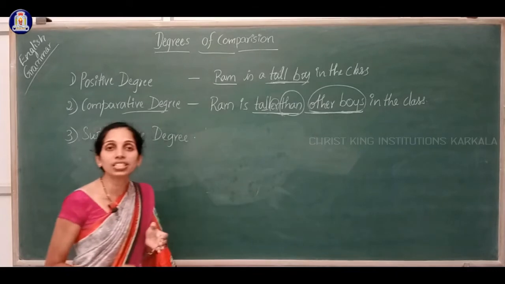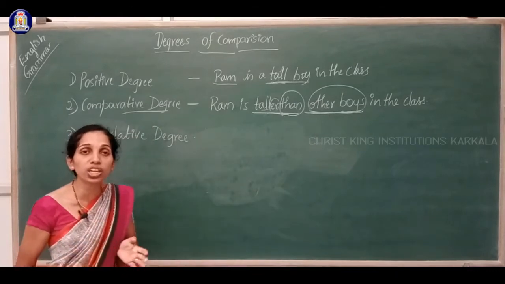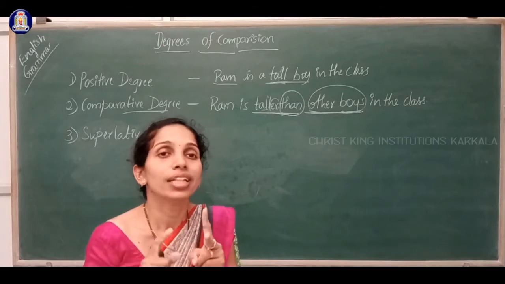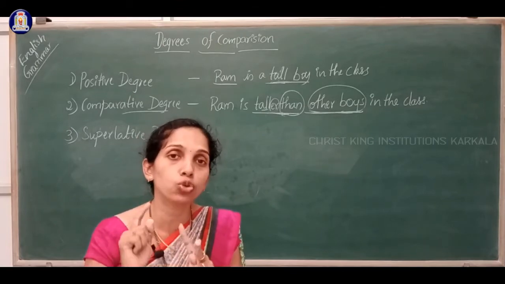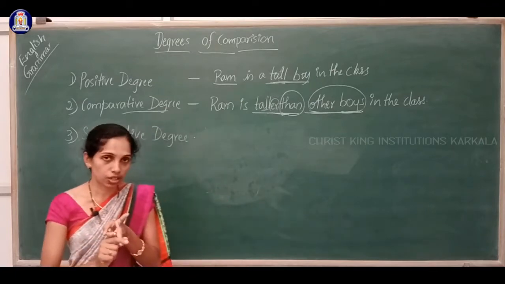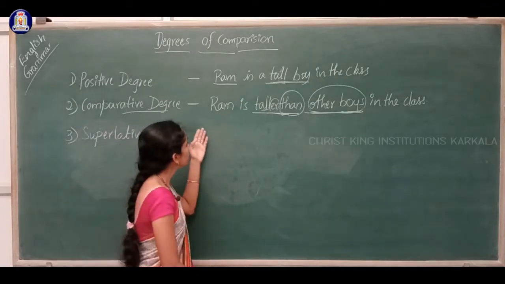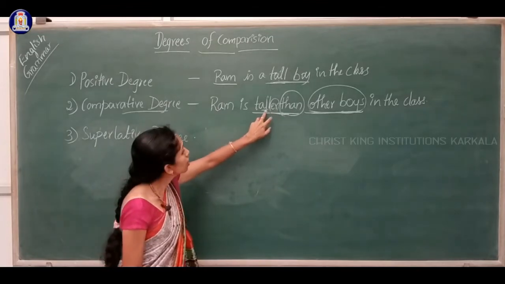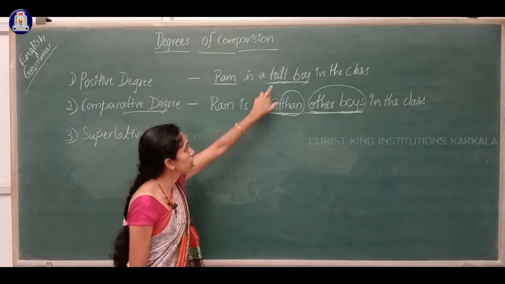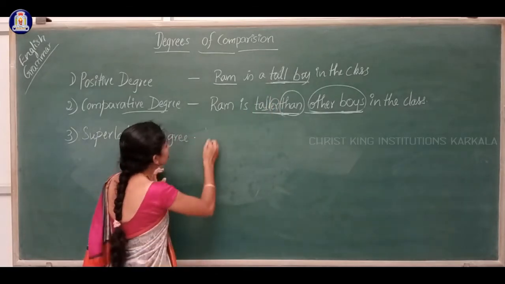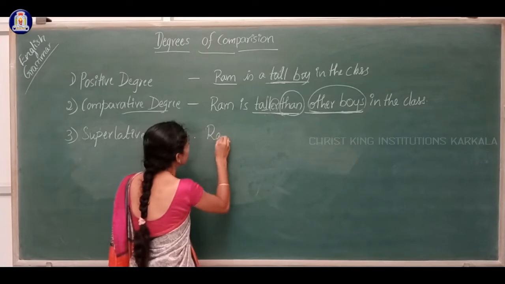So in the comparative degree, what are we doing? We are comparing two persons. Two subjects are required to compare. One is compared with the other. Here tall, here taller.